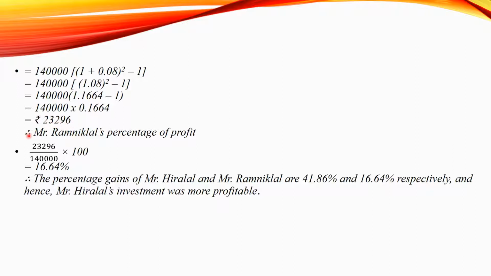The profit of Ramaniklal's percentage, we will find it as 23,296 upon 1,40,000 multiplied by 100, which is equal to 16.64 percentage. So the percentage gain of Mr. Hiralal is 41.86% and Ramanikal is 16.64%. Therefore, Mr. Hiralal's investment was more profitable.